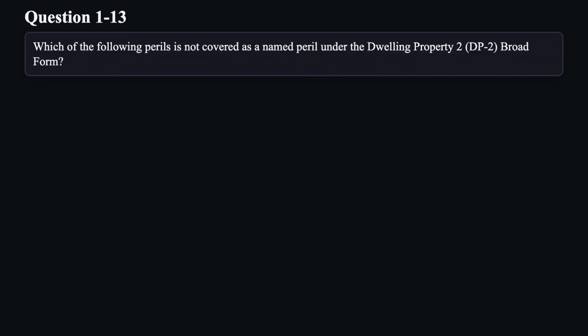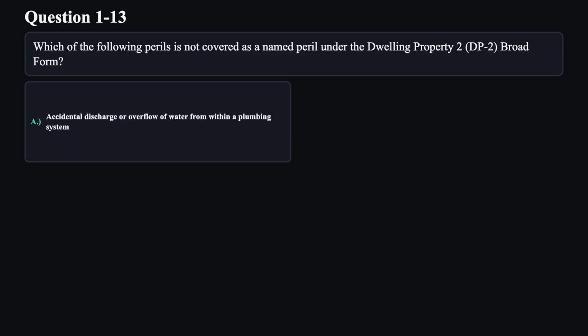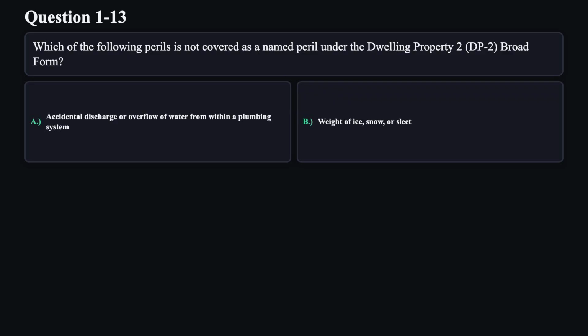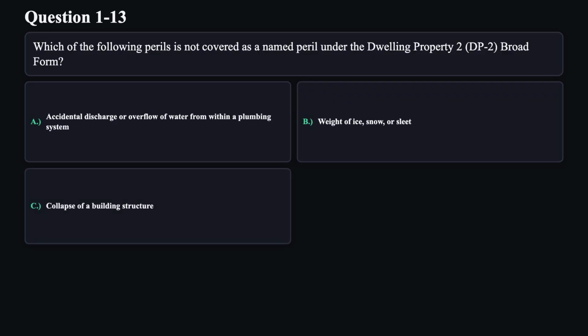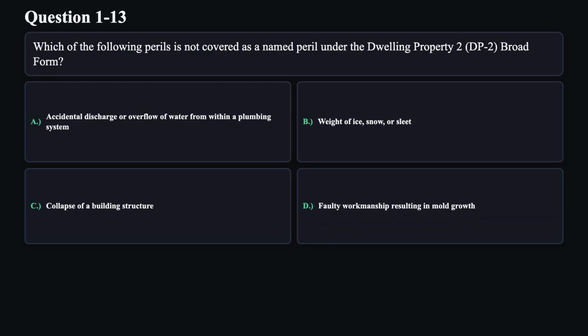Question 13. Which of the following perils is not covered as a named peril under the Dwelling Property 2, DP2, broad form? A. Accidental discharge or overflow of water from within a plumbing system. B. Weight of ice, snow, or sleet. C. Collapse of a building structure. D. Faulty workmanship resulting in mold growth.